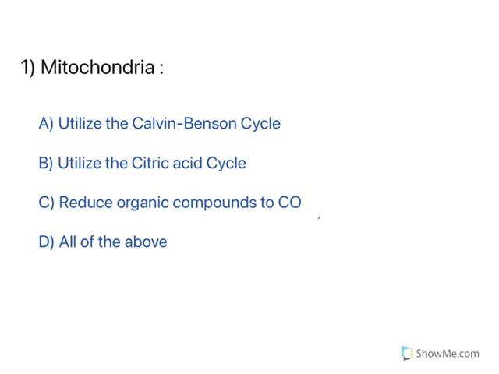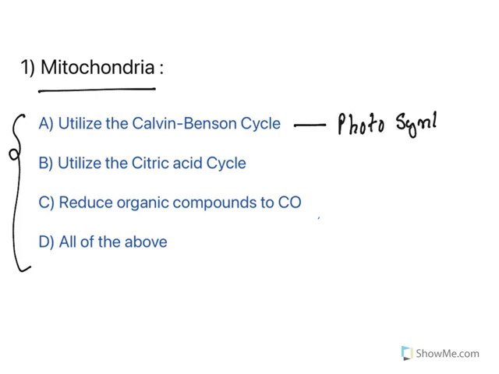Let's get into the topic. Now, first one, mitochondria. Some options are given and you need to find out which is relevant to mitochondria. Utilize Calvin-Benson cycle. What do you mean by this cycle? This cycle is related to photosynthesis, and we all know photosynthesis is a process in which plants make carbohydrates. This photosynthesis occurs in the stroma of plants. Stroma means the inner space of the chloroplast. So it occurs in chloroplast but not in mitochondria. So this option is not correct.